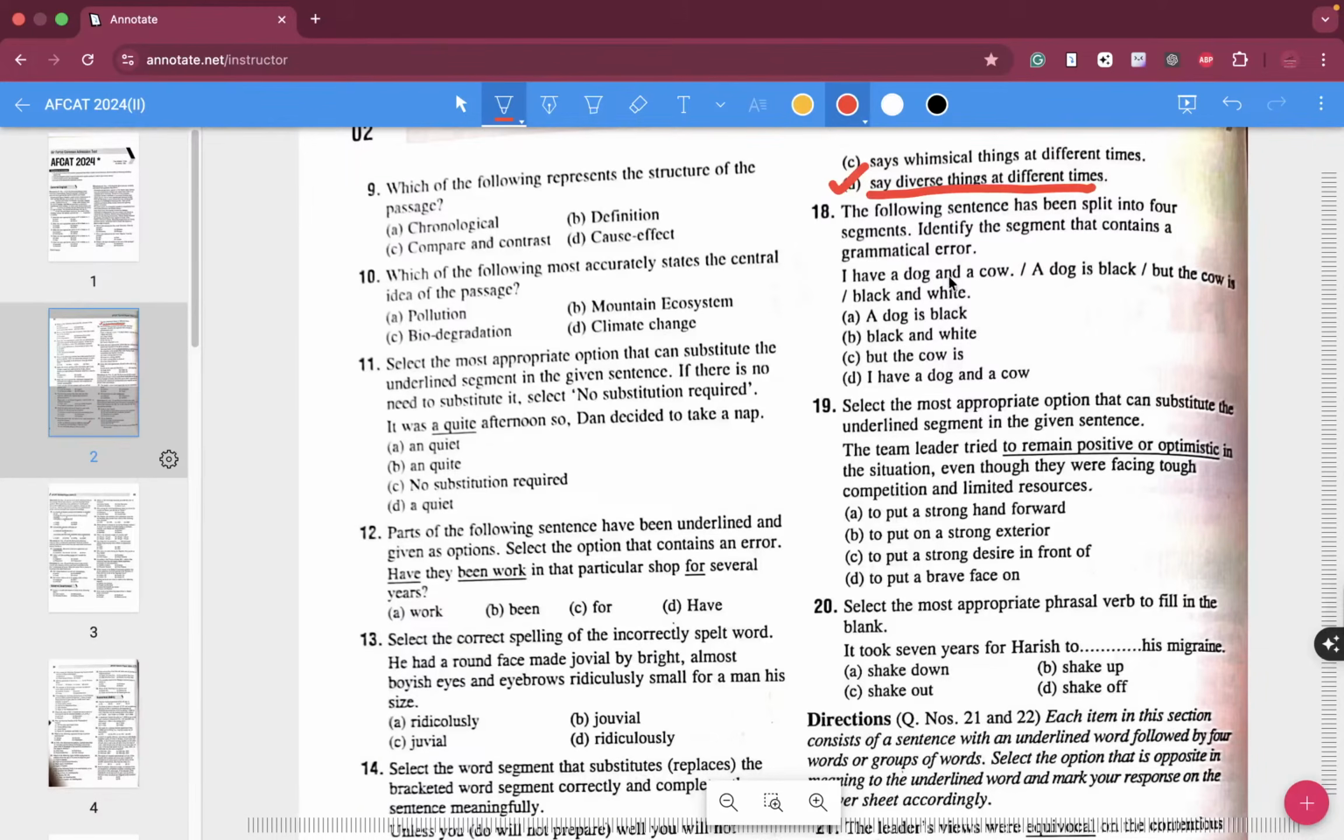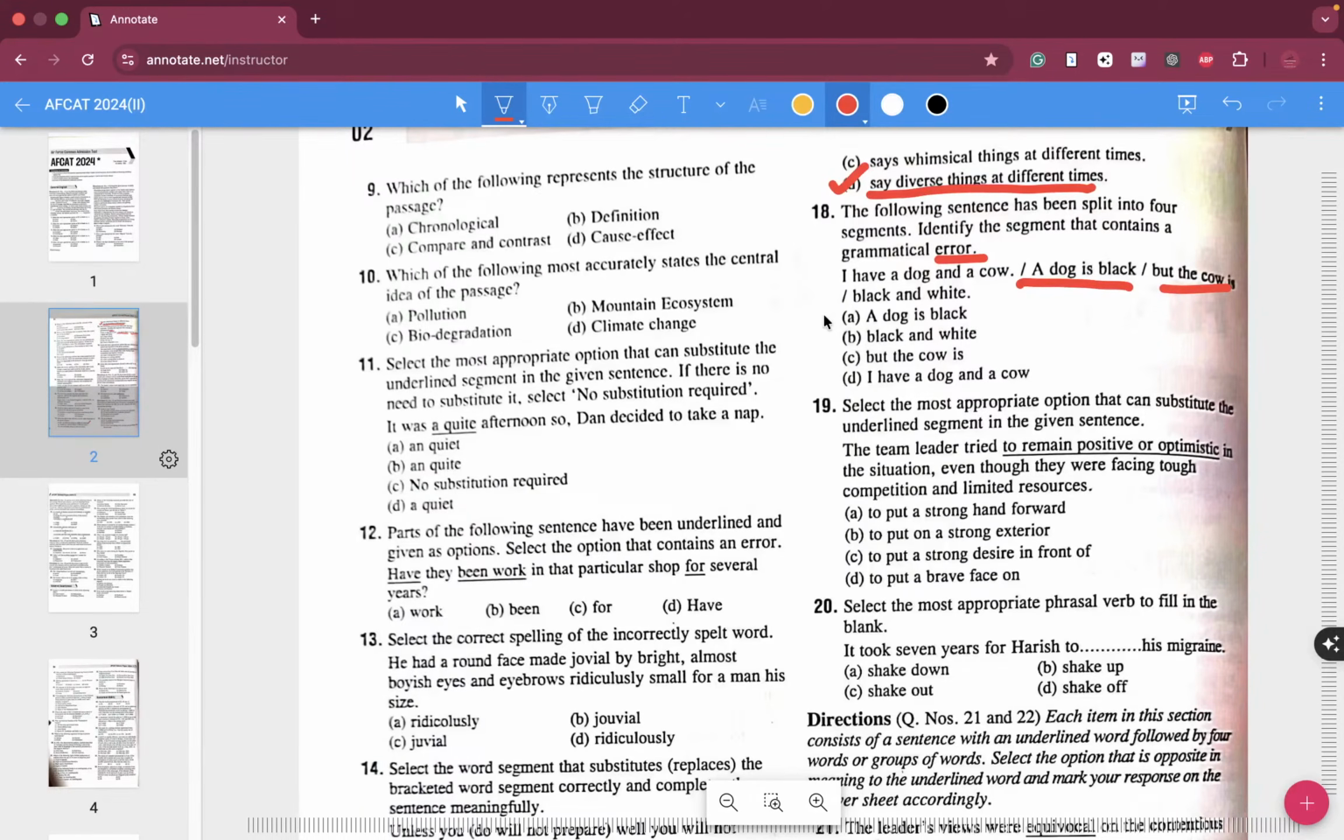Identify the segment that contains the grammatical error. Okay, I have a dog and a cow. Okay, a dog is black but the cow is black and white. Where exactly do you guys think is the mistake in question number 18?